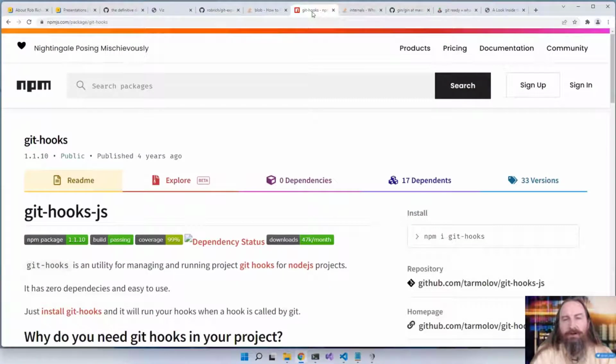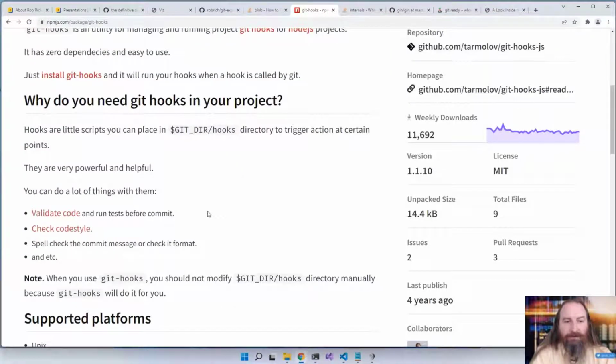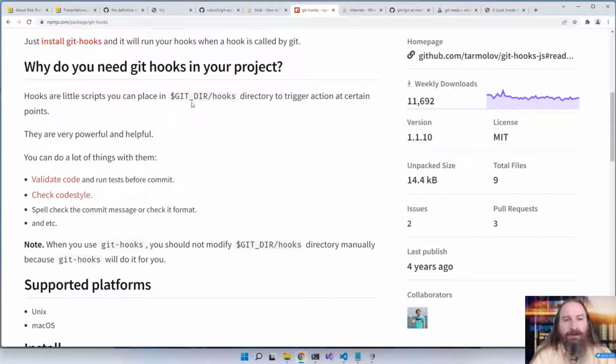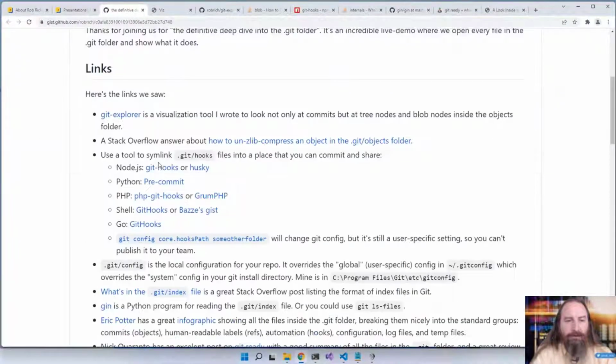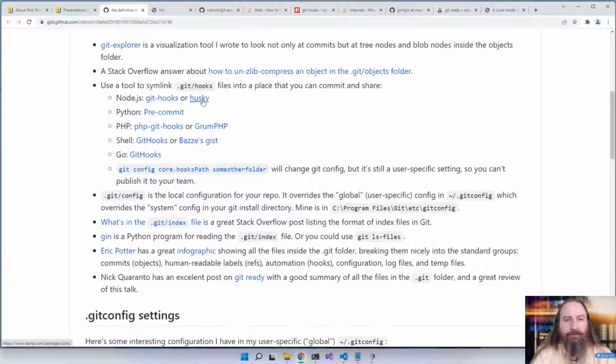Well, here's Git Hooks. This is an NPM package that allows us to symlink from a .git hooks folder, that's their default, into the Git Hooks directory. Now, this isn't the only one. Here in this list, we have Git Hooks, or we could use Husky. Python uses pre-commit, and lots of other languages, including C#, like the pre-commit package as well. In PHP, we have PHP Git Hooks or GrumPHP. Git Hooks or this gist inside of shell scripts.